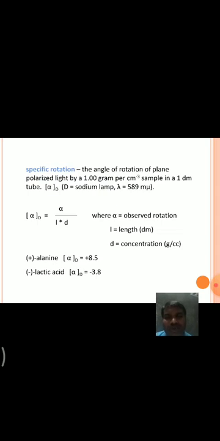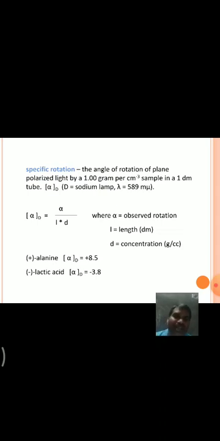Coming to specific rotation, it is a property of chiral compounds. It is defined as the change in orientation of monochromatic plane polarized light per unit distance and concentration of the product, as the light passes through a sample of a compound in a solution. It means when this PPL is passed through a solution, it is rotated by some angle.